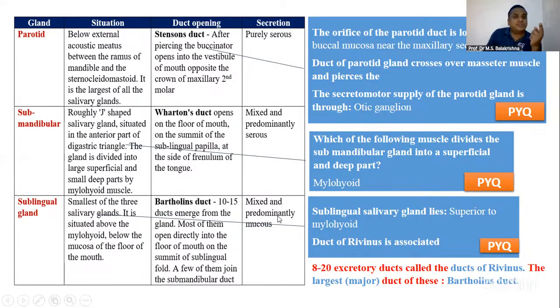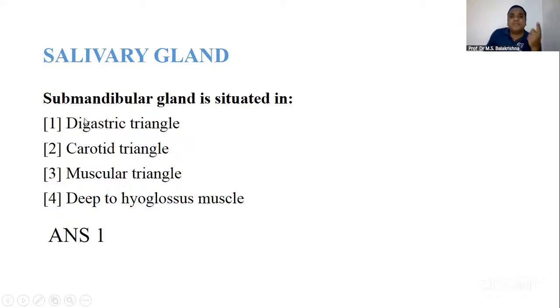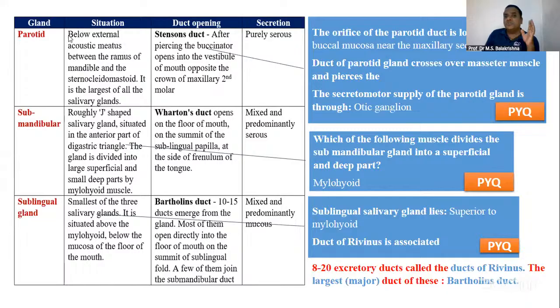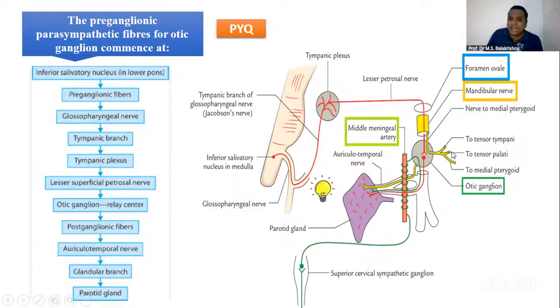We are reading actually what question? We are reading where the submandibular salivary gland is situated. So we should know the situation of every other gland also. What is the duct? What is the secretion? And other questions. This is how you have to study. And then the nerve supply, that is the secretomotor supply, it's very important.